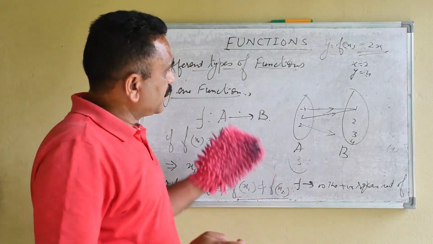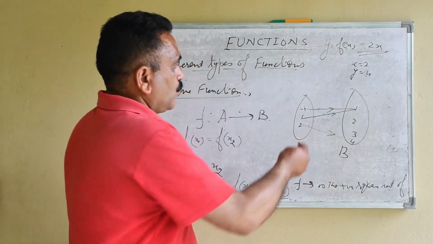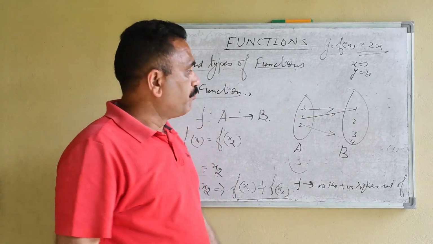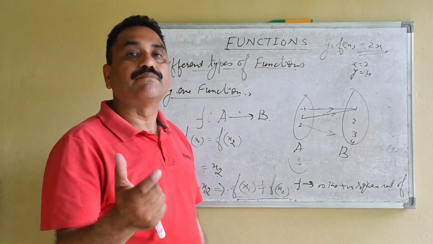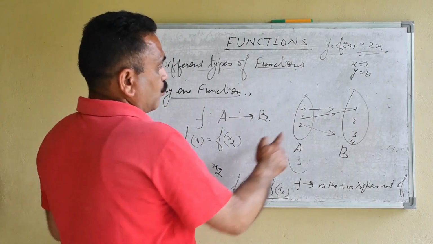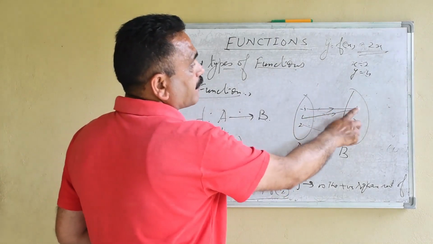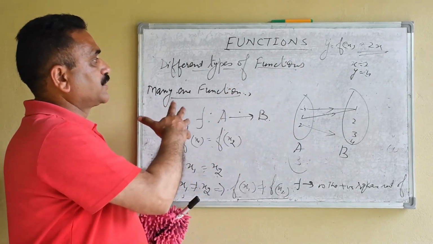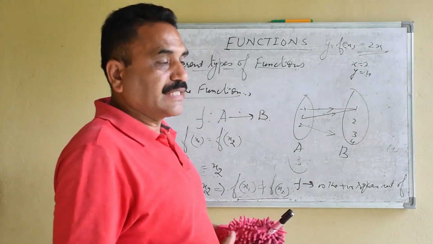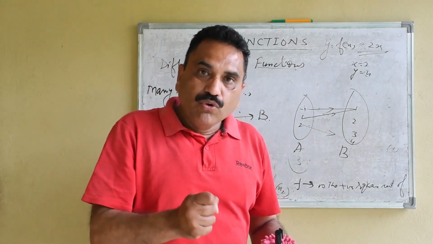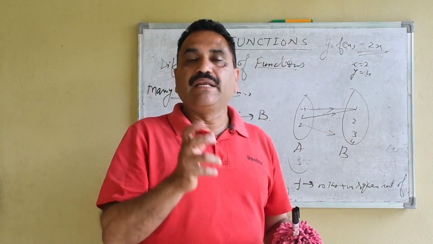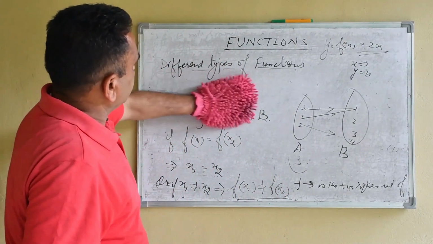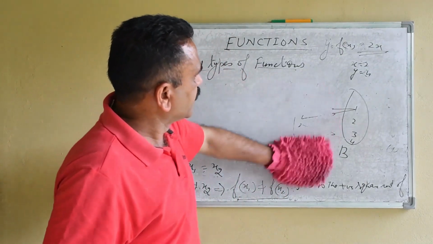So students, you can remember it like this: twins can have the same image, but one person cannot have two images. So one element of A can never have two images in B. This was the definition of function we studied: a function is a rule which associates elements of A to elements of B. Now next is onto function.